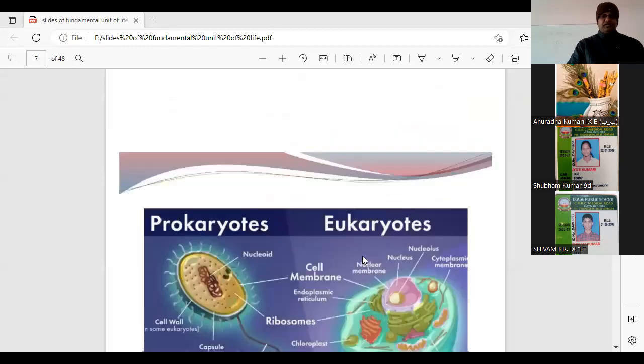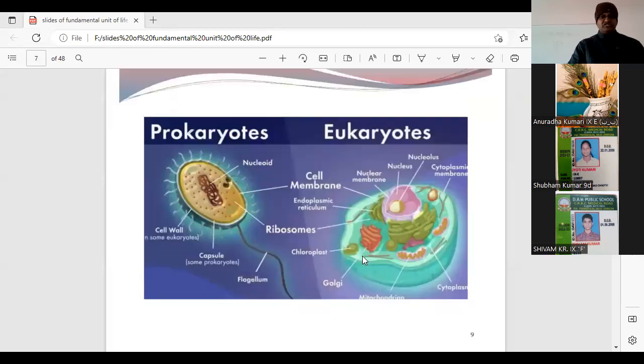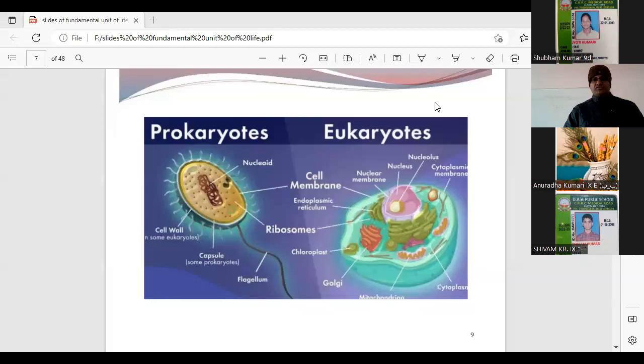So before going into the details of the prokaryotic or the eukaryote, let me ask the participants, what are at least two differences between the prokaryotes and the eukaryotes? You raise your hand so that I can unmute you. Any two differences between the prokaryotes and eukaryotes that we have also discussed just now?